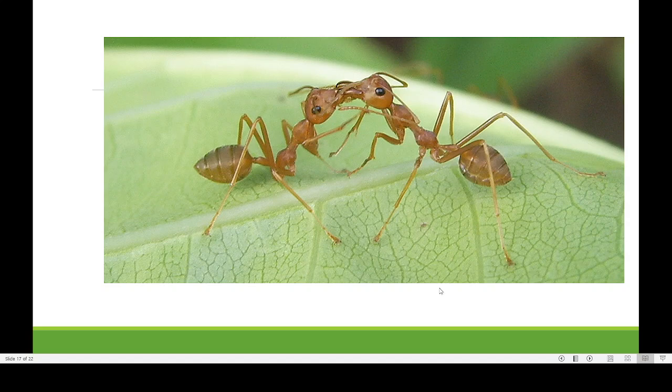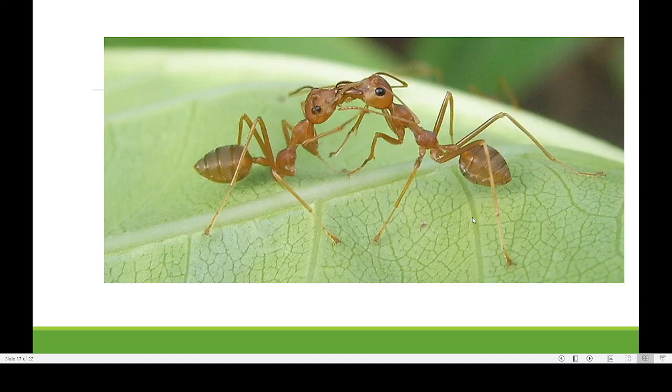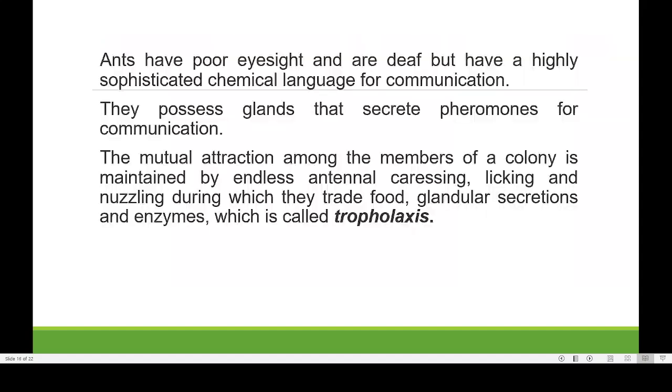So each of them will be giving their smell, and this process is known as antennal caressing and licking and nuzzling, during which they trade food, glandular secretions and enzymes. And this process is known as trophallaxis. This entire event is known as trophallaxis. The purpose of trophallaxis is that they give food particles, and they share enzymes and also pheromone secretions.